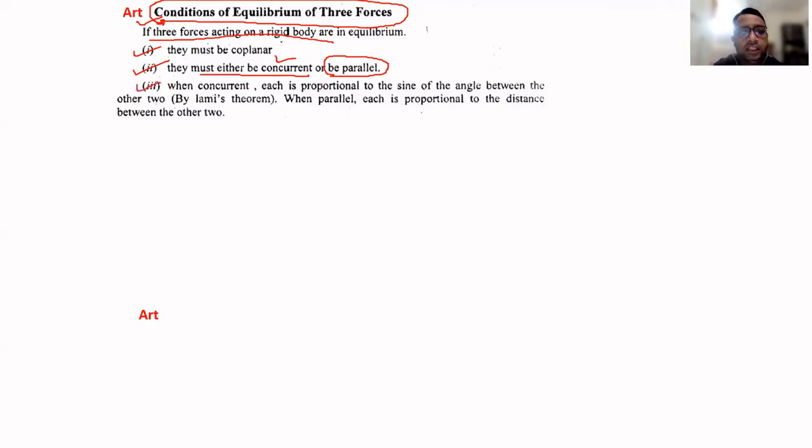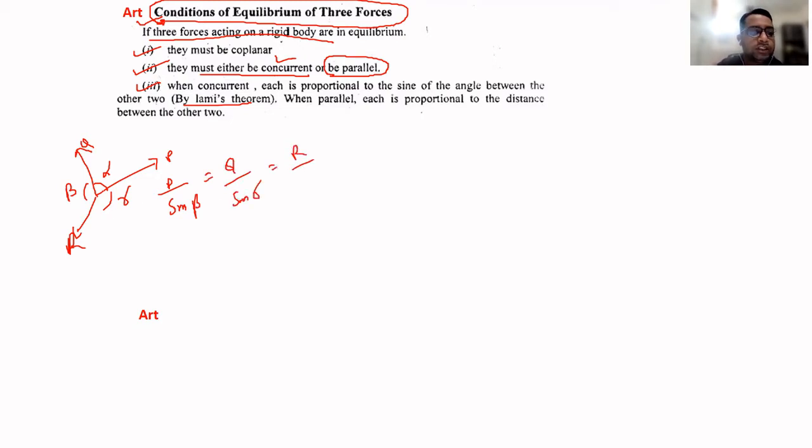And when concurrent, each is proportional to the sine of the angle between the other two by Lami's theorem. Lami's theorem states that if three forces P, Q, R are concurrent, and the angle between P and Q is alpha, between Q and R is beta, and between P and R is gamma, then P upon sine of the angle between the other two, that is sine beta, equals Q upon sine gamma, equals R upon sine alpha. If three forces are concurrent, then we may use this Lami's theorem.